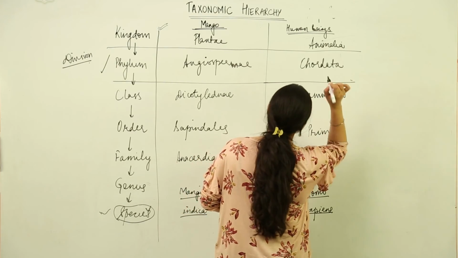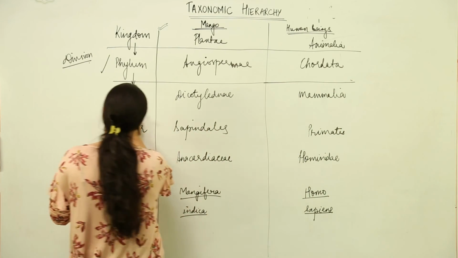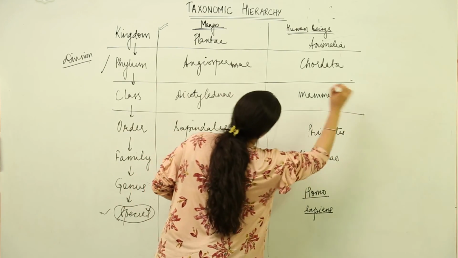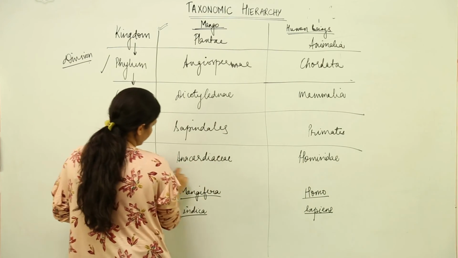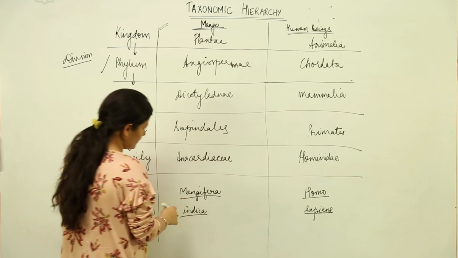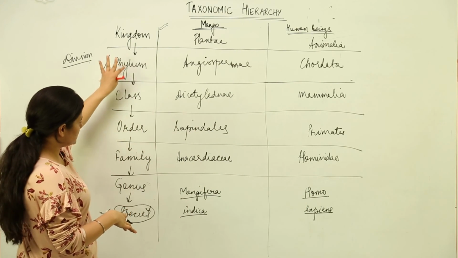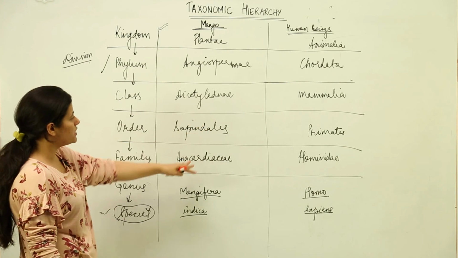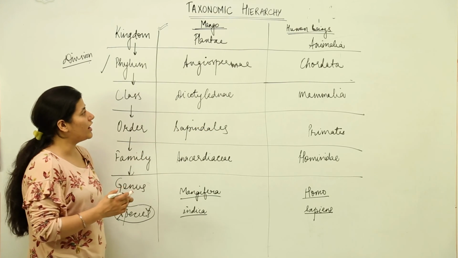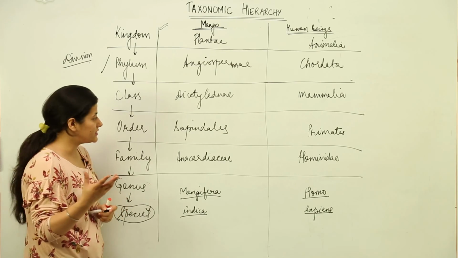Just excuse me, these lines that I am making are quite asymmetrical, I would say. So this is the tabular representation where we have distinguished how a plant classification varies from that of an animal. But what is the basic thing that you have to understand out of this?